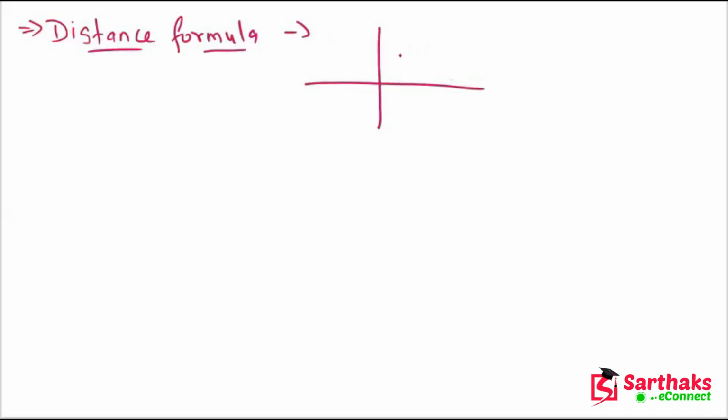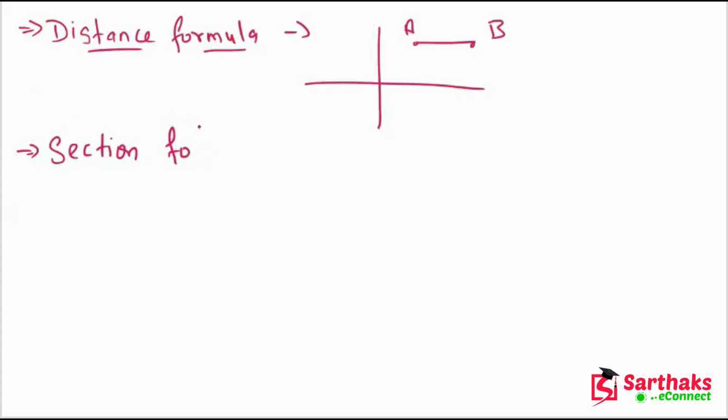The next term is the distance formula. It is used to find the distance between two points. Let's suppose this is a coordinate plane or Cartesian plane, and we have point A and point B. With the help of the distance formula we can find the distance between them. The next term is the section formula. We will discuss it briefly now, and in detail in the next lectures.